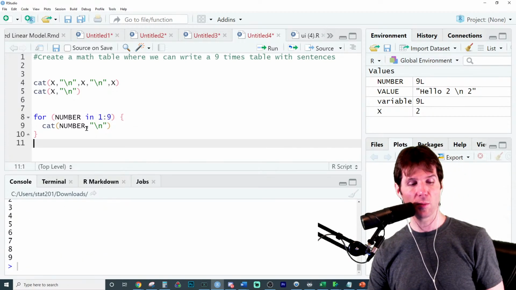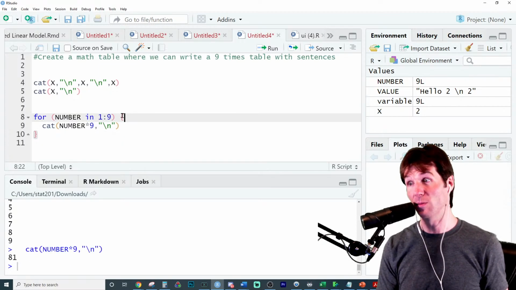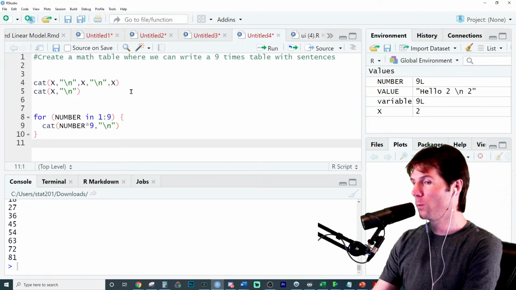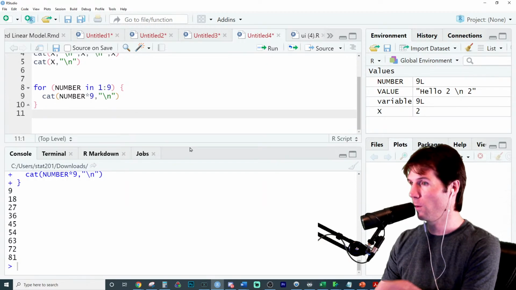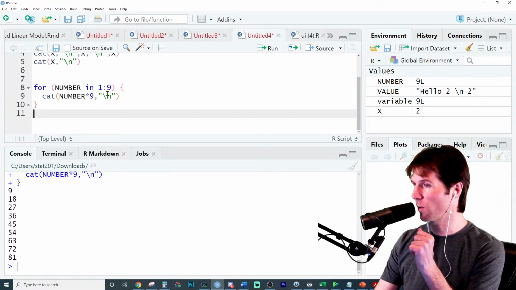And let's say print number times 9. Well, that didn't run the loop. That runs the loop. So what do we have now? We now have a vector of values of 1 times 9, 2 times 9, 3 times 9, because it goes through and it just loops through. It stores 1 into number, does the equation. Stores 2 into number, does the equation.